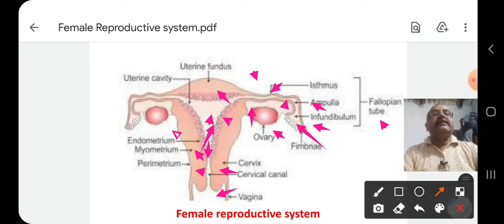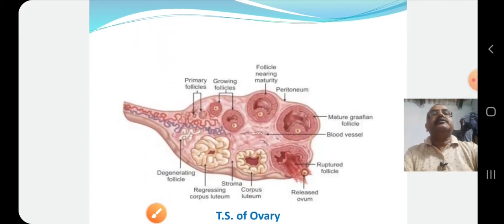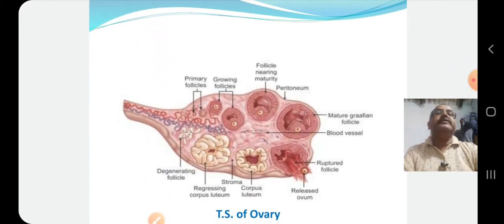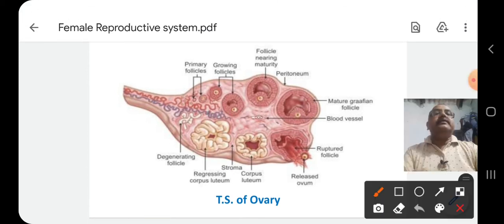Let us go to another picture, which is the transverse section of ovary. In its section we find the mesovarium in a cut segment.